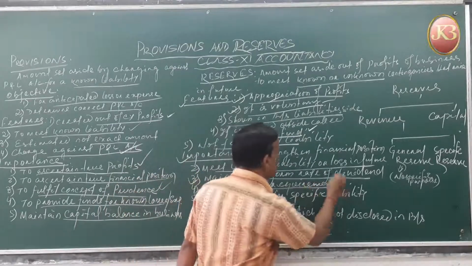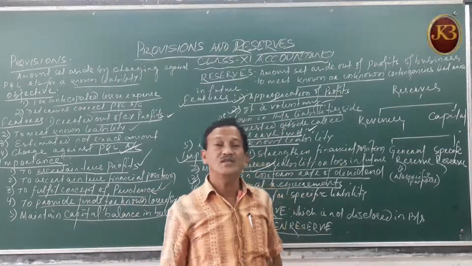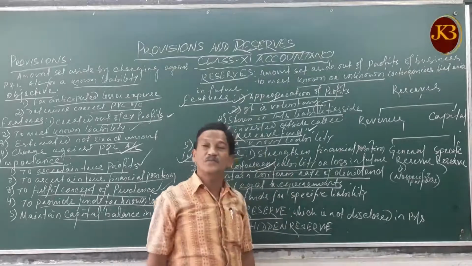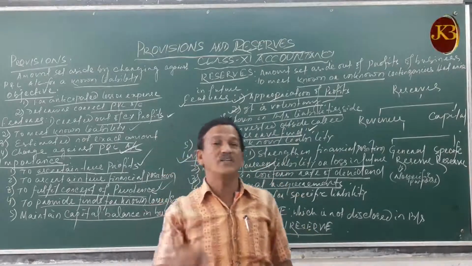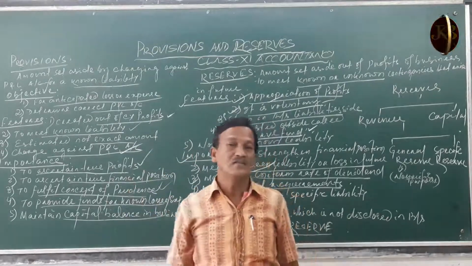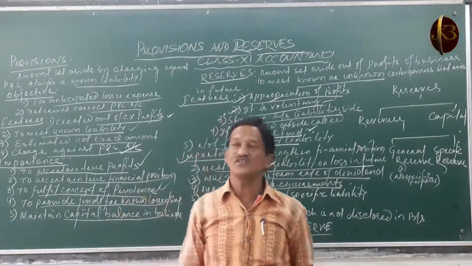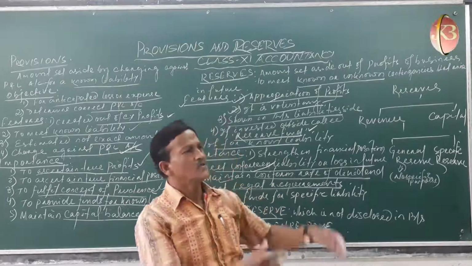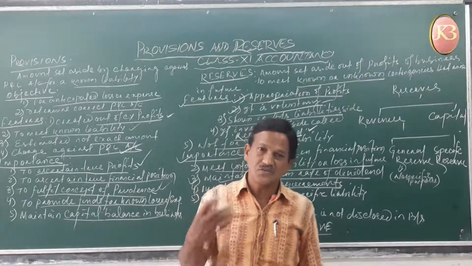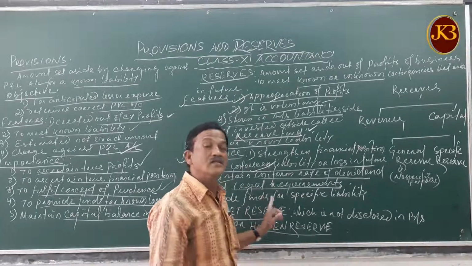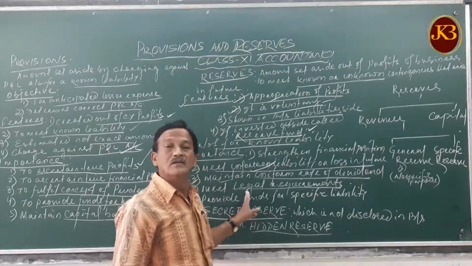Then to meet the legal requirements, as per the legal provisions, we need to maintain the reserves. For example, investment fluctuation reserves, workmen compensation reserves. The workers who are working in your organization need certain compensation for accidental losses. For some other reasons, they demand certain compensation. So at that time, those reserves are to be utilized. So as per the law, we create the reserves.